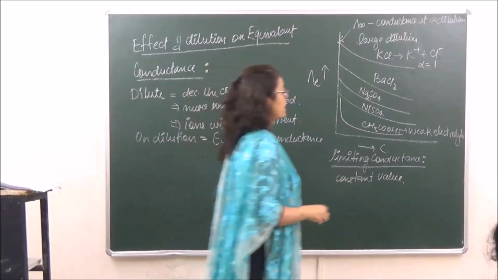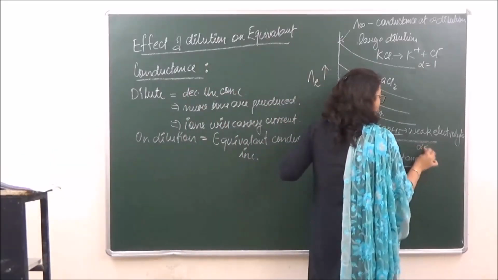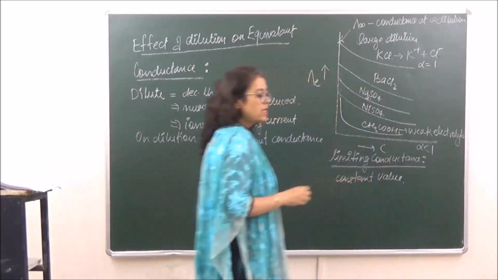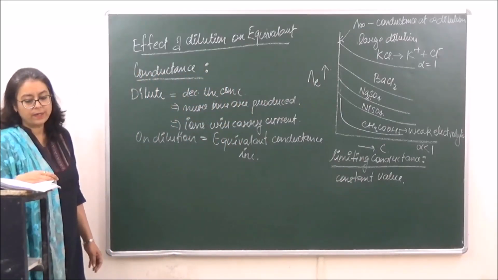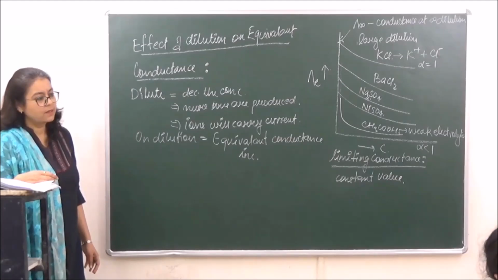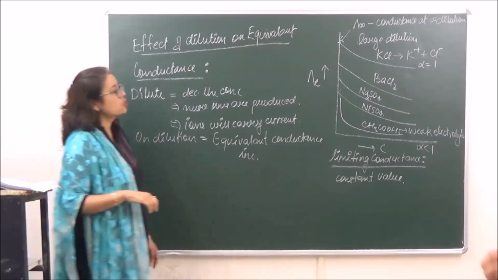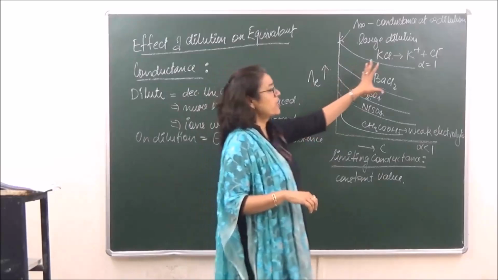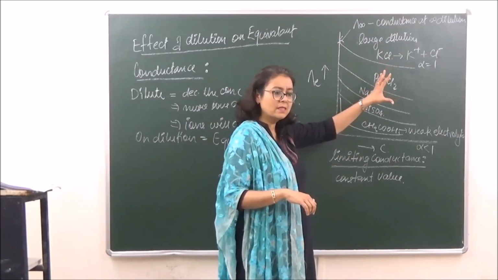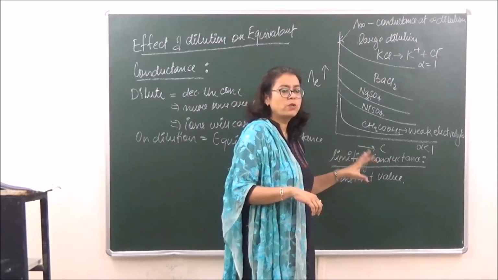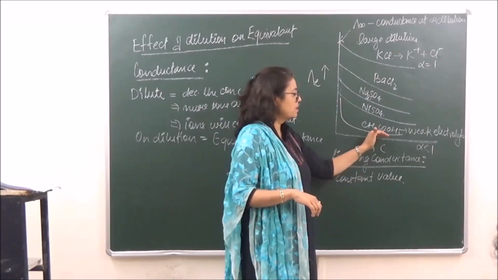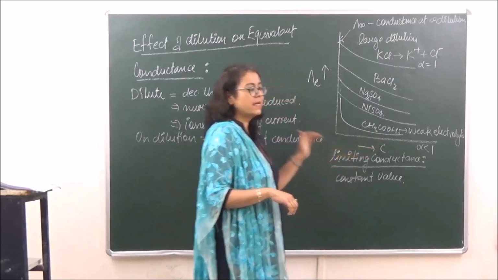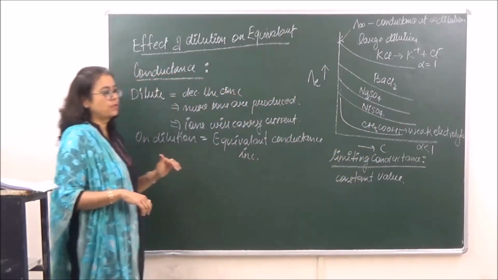We have already discussed that for weak electrolytes, the degree of dissociation is always going to be less than 1. Clear? So strong electrolytes are those which produce a large number of ions. Weak electrolytes are those which produce a small number of ions when dissolved in a solution.